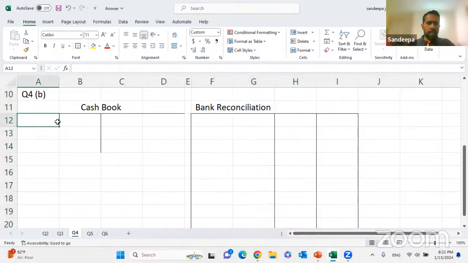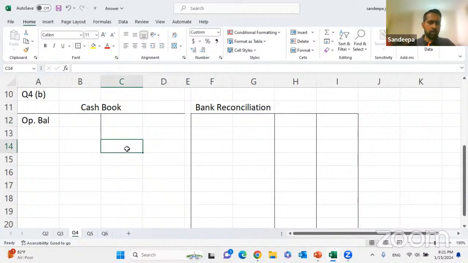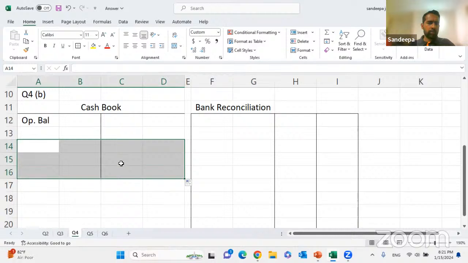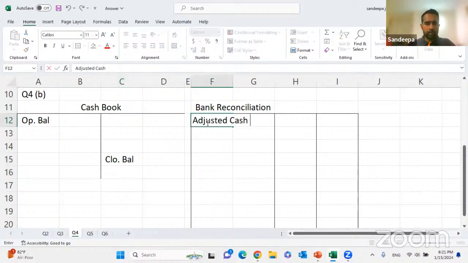Right. So in the cash book, you have an opening balance. And finally, you will come to the closing balance. After all the adjustments, you come back to your closing balance. Whatever the closing balance will be is taken here, the adjusted cash book balance, to our bank rec.